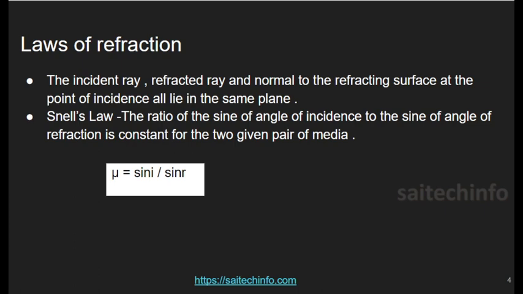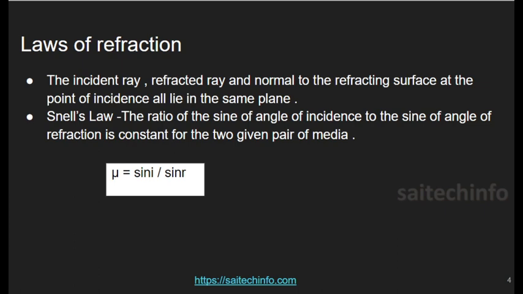Laws of refraction. There are two main important laws of refraction here. The first law is that the incident ray, refracted ray, and normal to the refracting surface at the point of incidence all lie in the same plane. So this is the first law. And the second law is Snell's law.